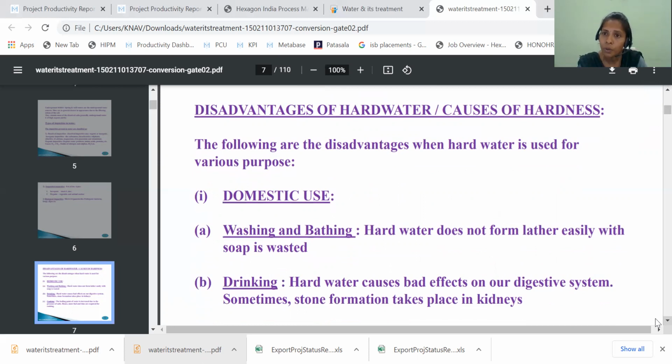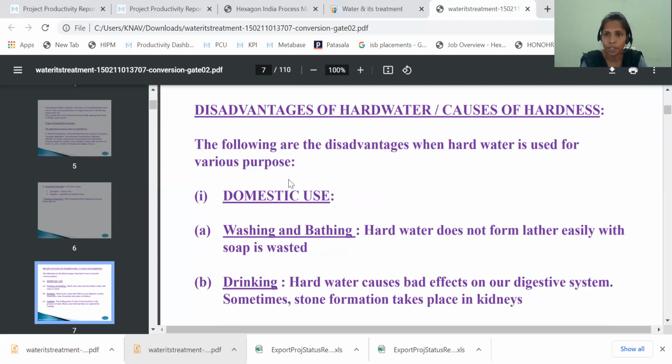And it is also decreasing the strength of materials, and it is decreasing the strength of buildings. And there are many disadvantages of hard water. So let us see what are the disadvantages of hard water and what are the causes of hardness. The following are the disadvantages when hard water is used for various purposes.